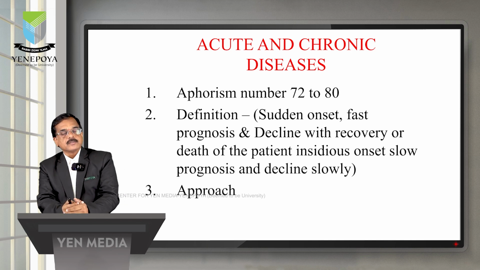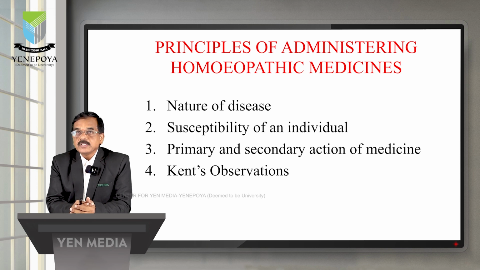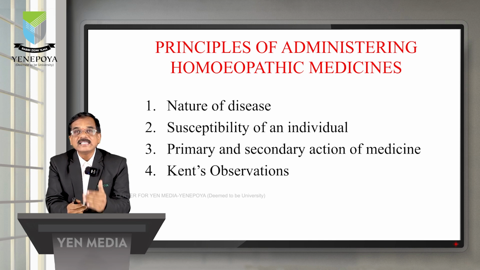Then how to approach this case? Acute and chronic cases should both be approached the same way: you take the case in detail, find out the characteristic features of that condition, and administer the medicine based upon the signs and symptoms presented by the patient. What are the principles of administering homeopathic medicines? We all know that there are 7 cardinal principles of homeopathy. Other than that, we should see the nature of the disease, the susceptibility of the individual, the primary and secondary action of the medicine, and Kent's observations. Based upon these principles only we are going to administer medicine.